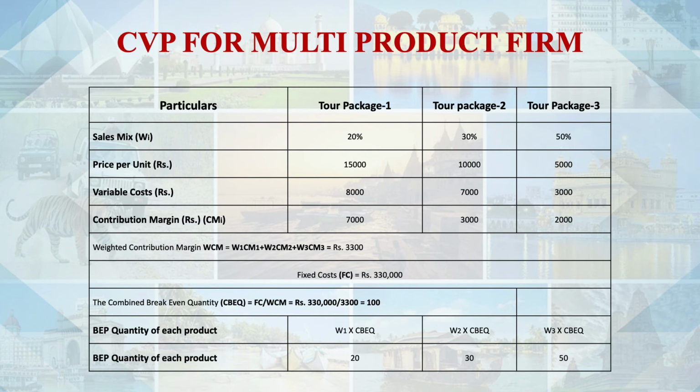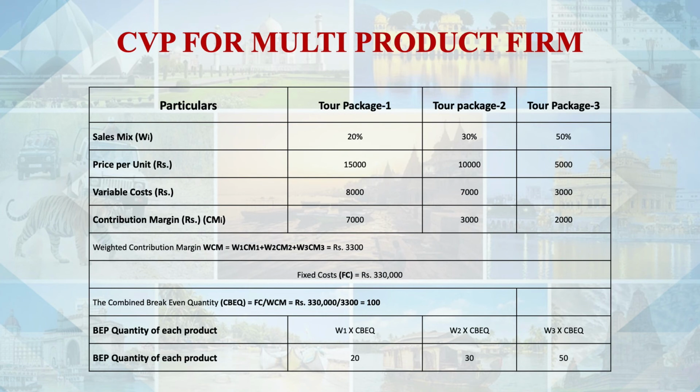Then we can take the weighted average contribution: the proportion of the first, called weight 1, multiplied by contribution 1, plus weight 2 multiplied by the contribution of the second, plus weight 3 multiplied by the contribution of the third. The average contribution is 3,300. Fixed cost is 3,30,000.